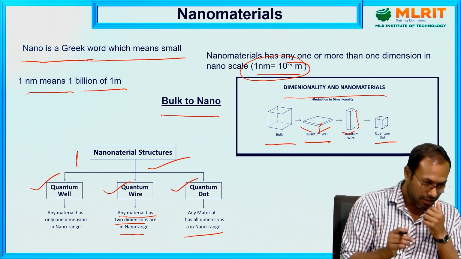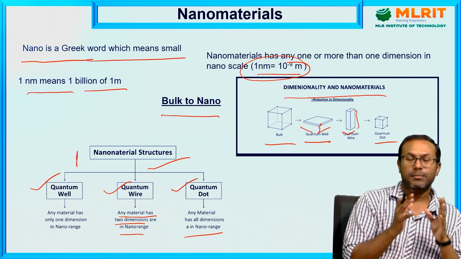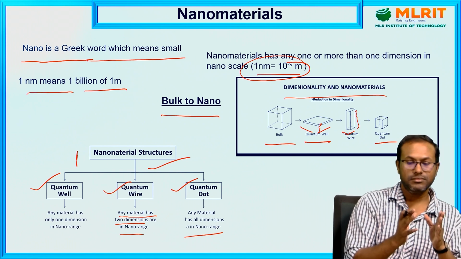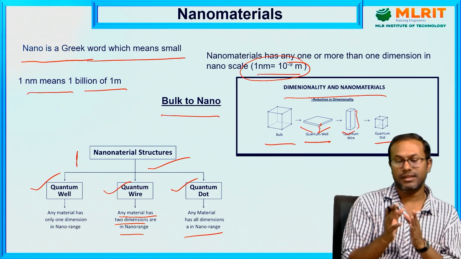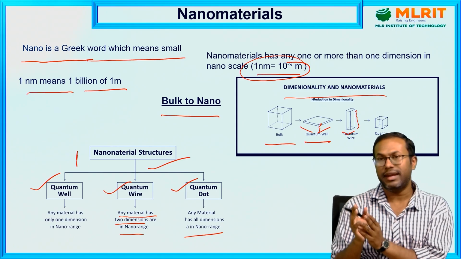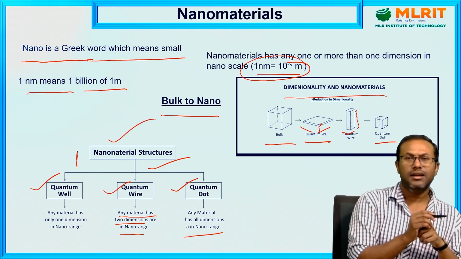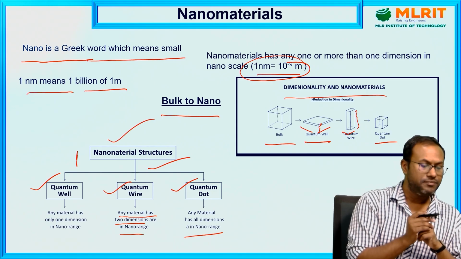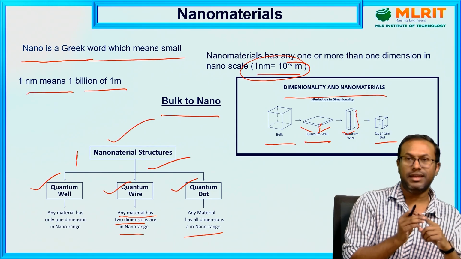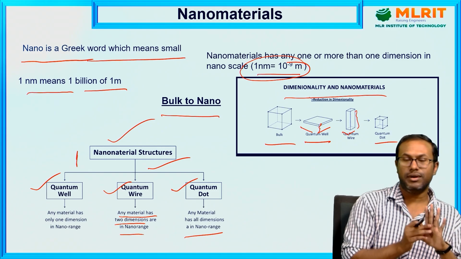So this means nanoparticles, basically of the order of 10 to the power minus 9 meter in range or dimension. The material has 3 types of structure. If any one dimension is in the nano order, it is called quantum well.